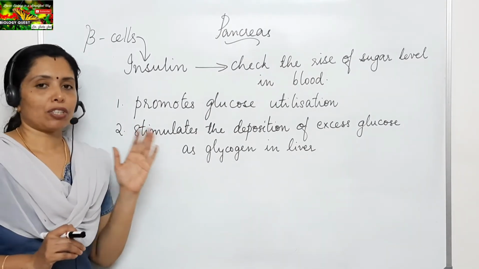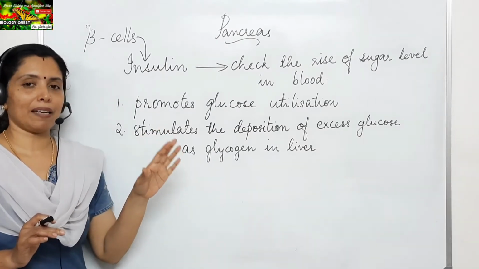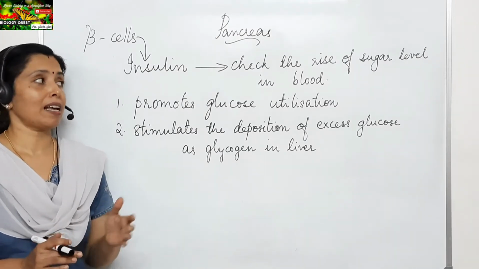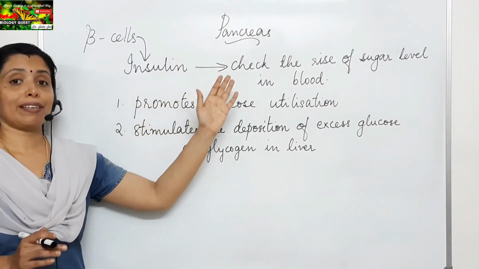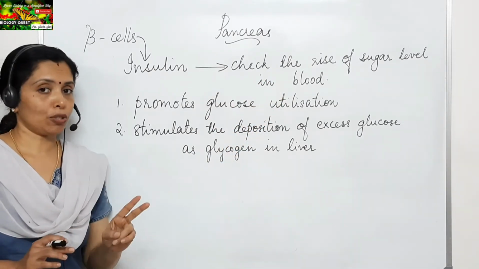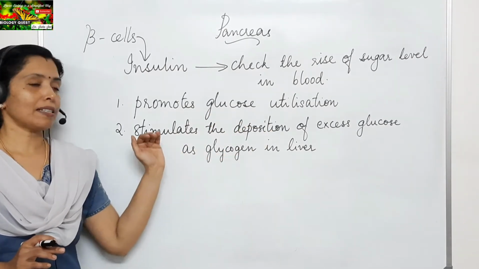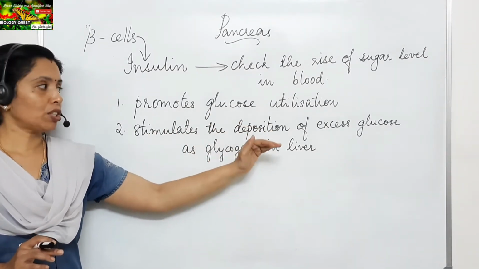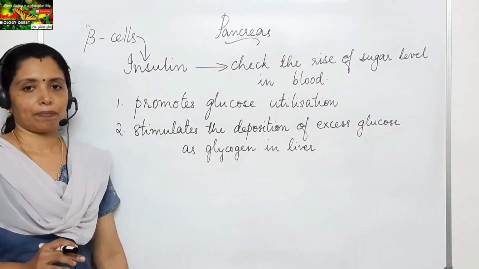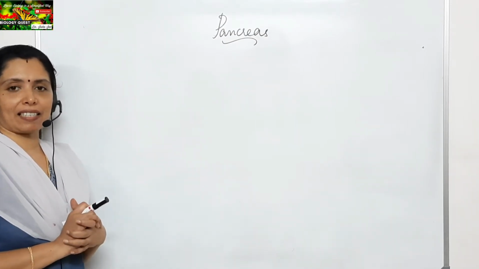So location and function of insulin, if asked, what will you write? Insulin is secreted by the beta cells of the islets of Langerhans of the pancreas, and the function of insulin is to check the rise of sugar level in the blood, which is done in two ways. Number one, it promotes the utilization of glucose, and second, it stimulates the conversion of excess glucose into glycogen in the liver. Now let us see what happens if insulin is not secreted in sufficient amounts.